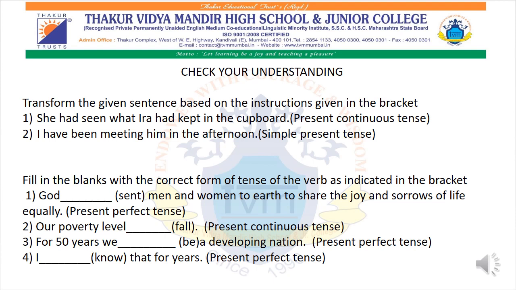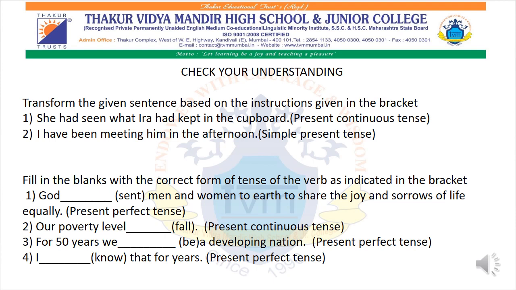Very good, is. So your sentence will be she is. Now what is the main verb over here? Seen. So what will be the main verb first form plus ing? Seeing. Very good. She is seeing what Ira had is there.